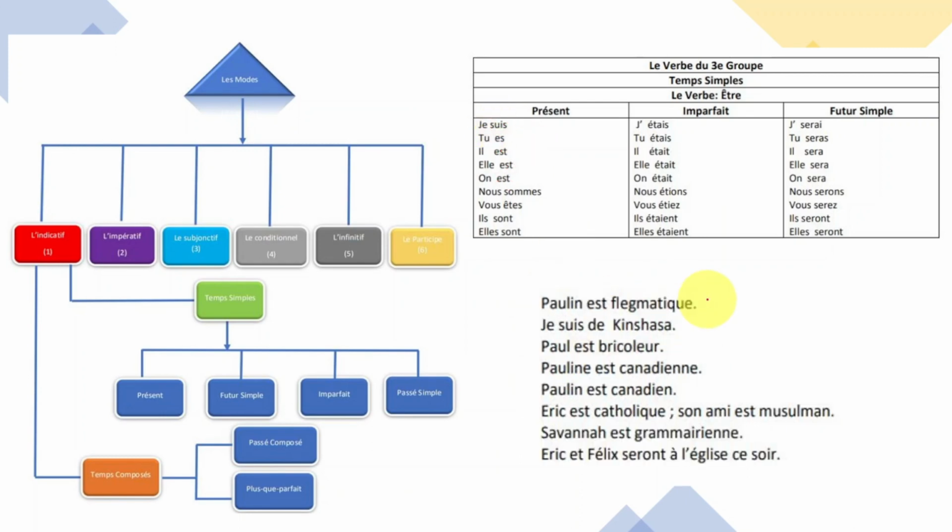We come here. So, Paulin est phlegmatique. Je suis de Kinshasa. Paul est bricolaire. Pauline est canadienne. Paulin est canadien. Eric est catholique. Son ami est musulman. Savannah est grammarienne. Okay?